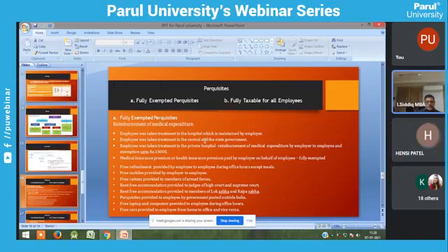If the employee took medical treatment in the employer's own hospital, it is fully exempted from tax. If the employee took treatment in a state government or central government hospital, it is fully exempted. Suppose you are taking treatment in a private hospital, your exemption limit is 15,000 rupees.